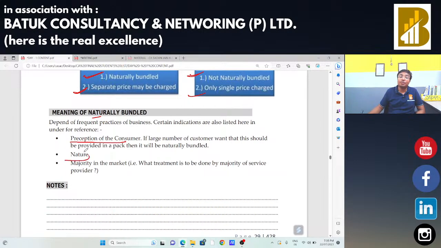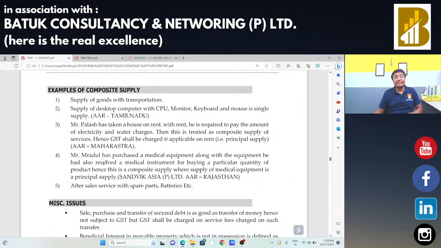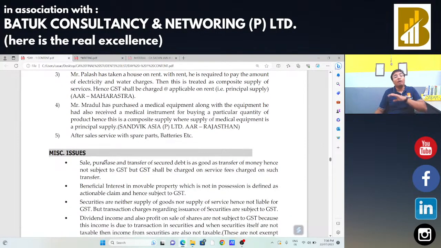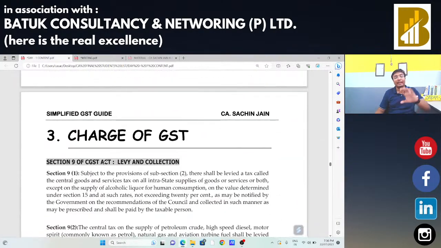So the perception of the consumer, the nature, and what trend is running in the majority of the markets will decide whether this is naturally bundled or not, and whether this is a composite supply or mixed supply. Many times the institute raises this question, so you need to be very careful about that. There are certain examples available, and I have tried to cover certain examples of mobile phone and computer. All these things are covered.